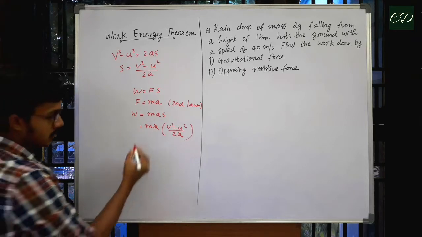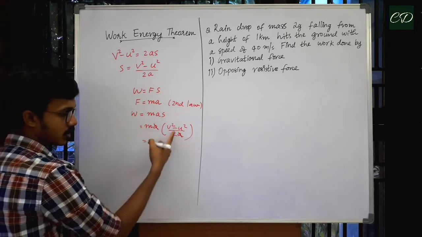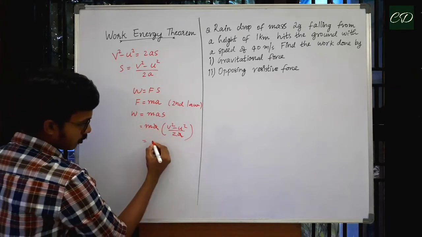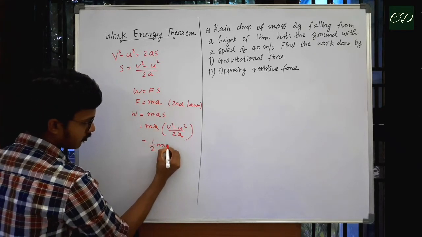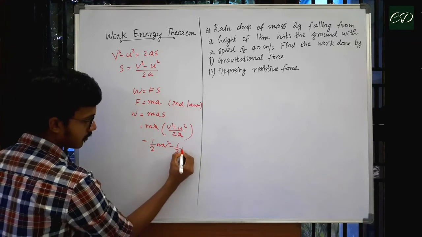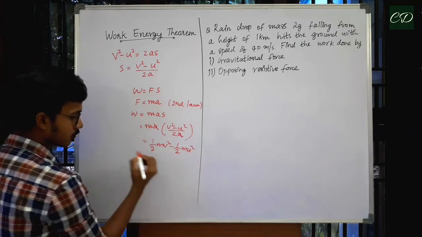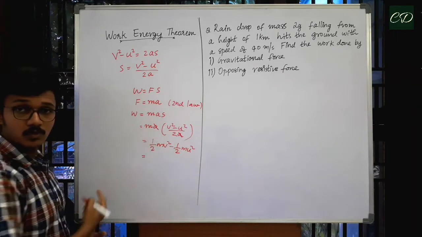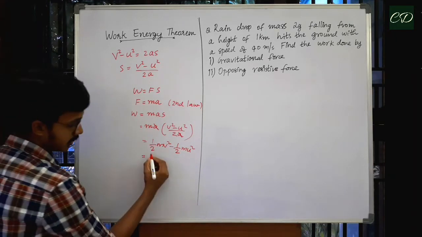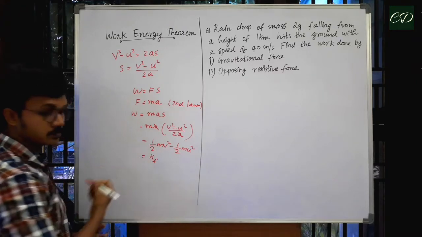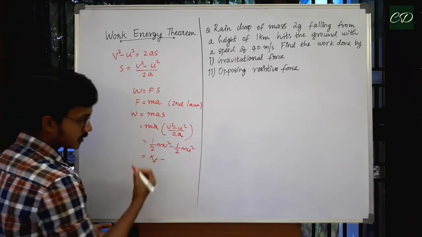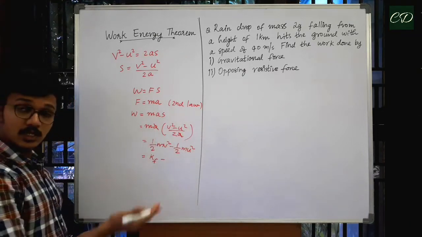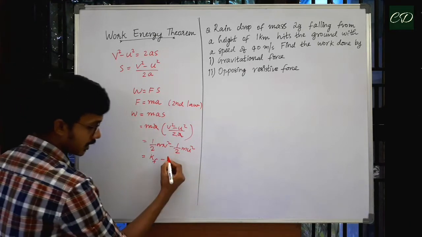So, what we will get? We will be getting mv square by 2 minus mu square by 2, which I can also write like half mv square minus half mu square. If v is the final velocity, half mv square will be the final kinetic energy. Let me take it as Kf. Minus, if u is the initial velocity, half mu square will be the initial kinetic energy. Let me take it as Ki.